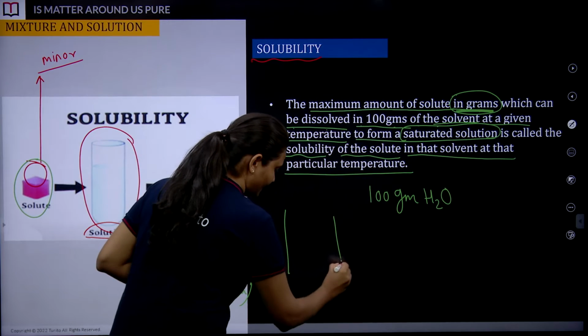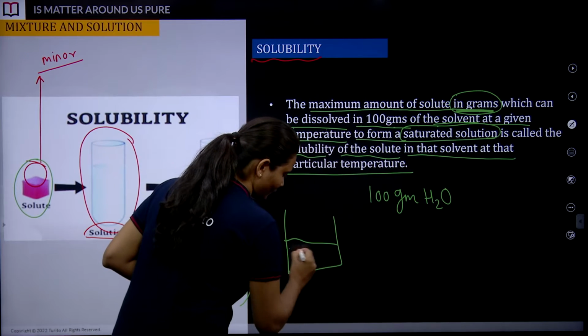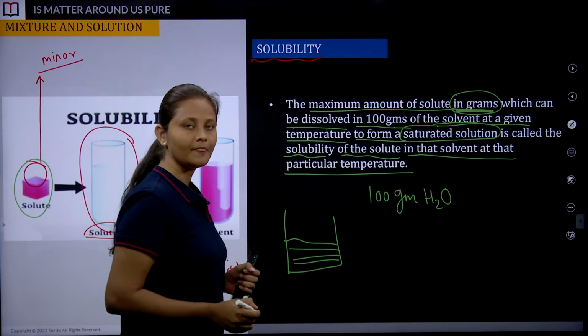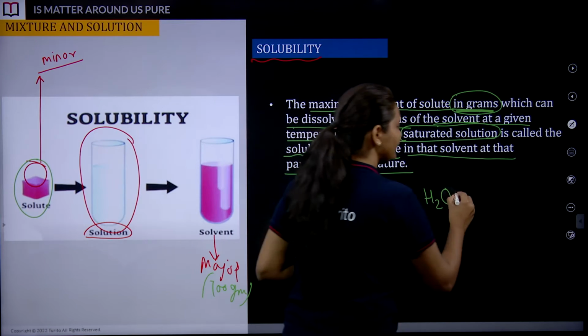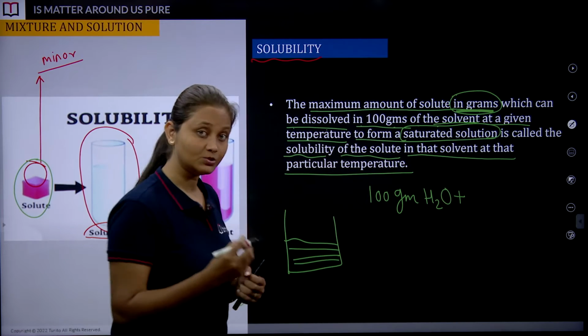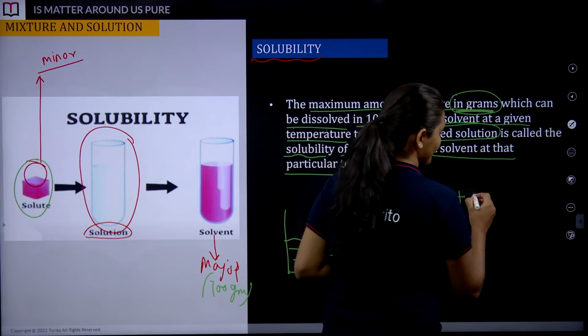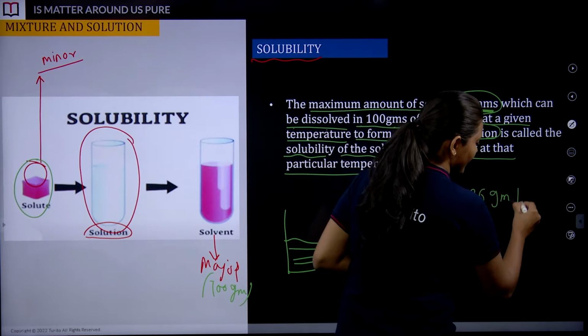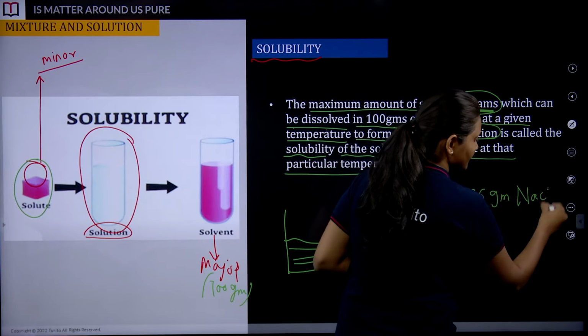So I am going to write it. Suppose this is the water which we have taken, 100 gram water. I told you that 100 gram of water has its maximum capacity of how much? It can dissolve 36 gram of NaCl.